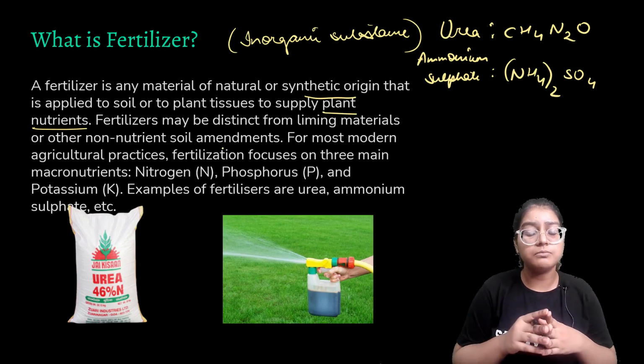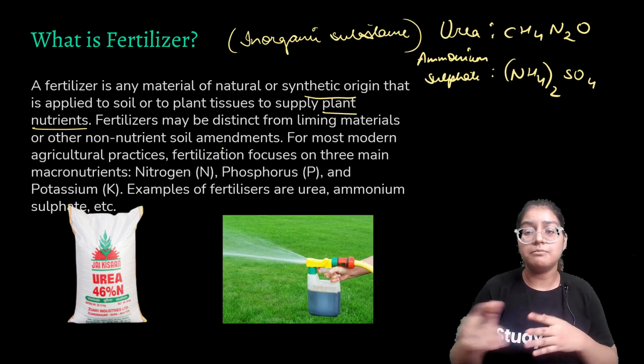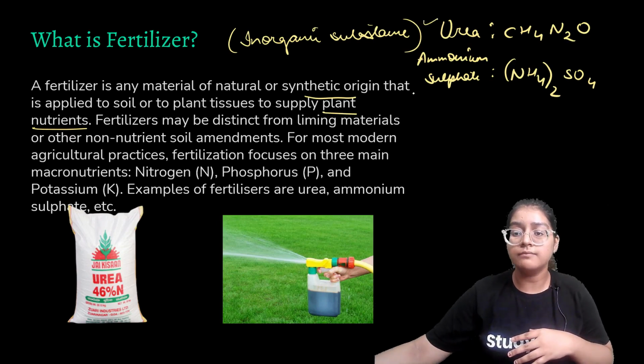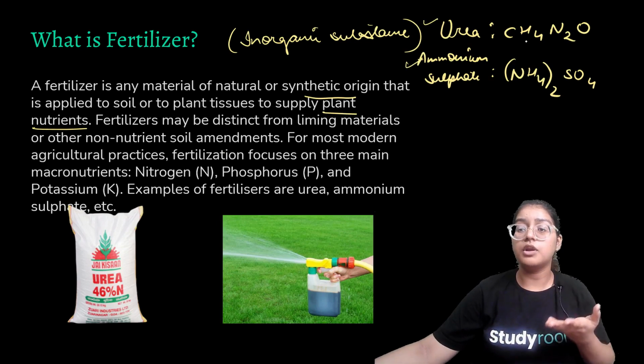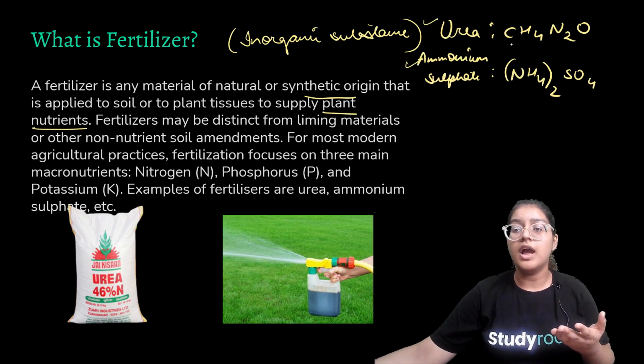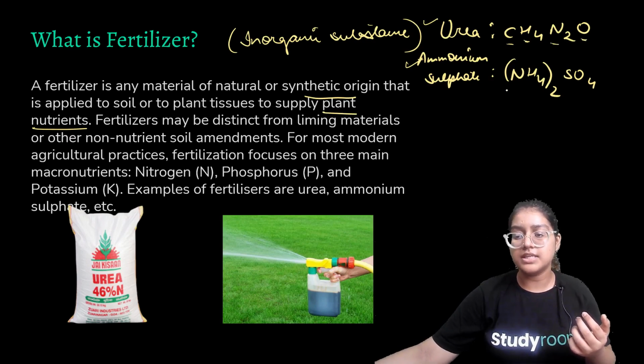The common examples of fertilizer can be found here. It's urea and ammonium sulfate. The formula of urea is CH4N2O. I hope you know C denotes carbon, H denotes hydrogen, N denotes nitrogen, and O denotes oxygen. Same as here.